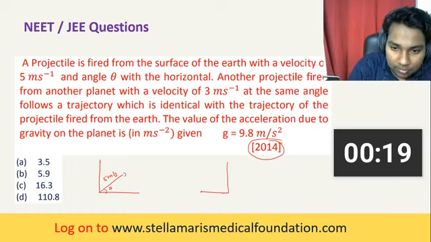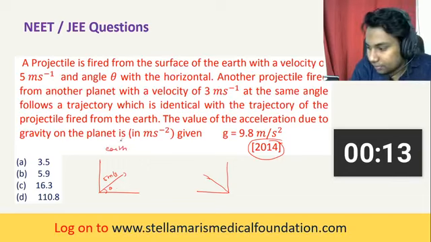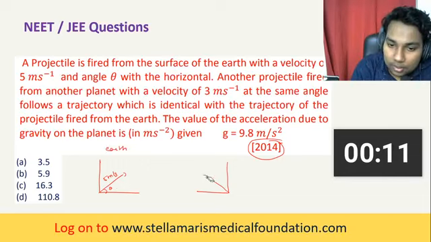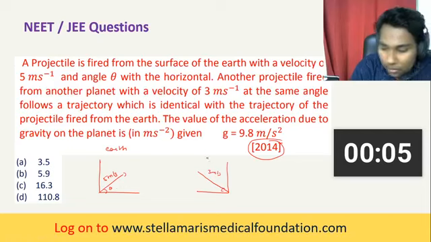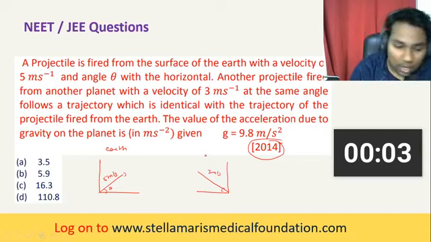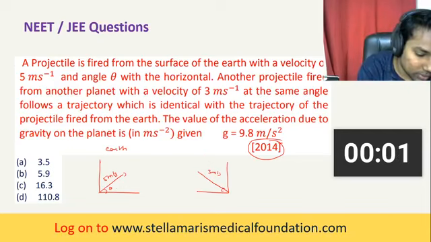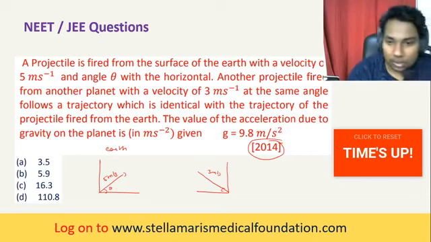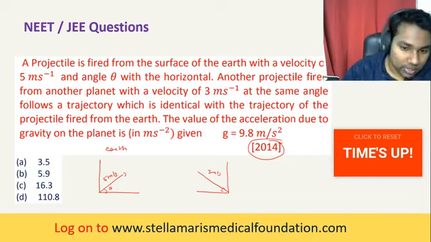Another projectile is fired at 3 meters per second initial velocity. Time up. So what are your answers?